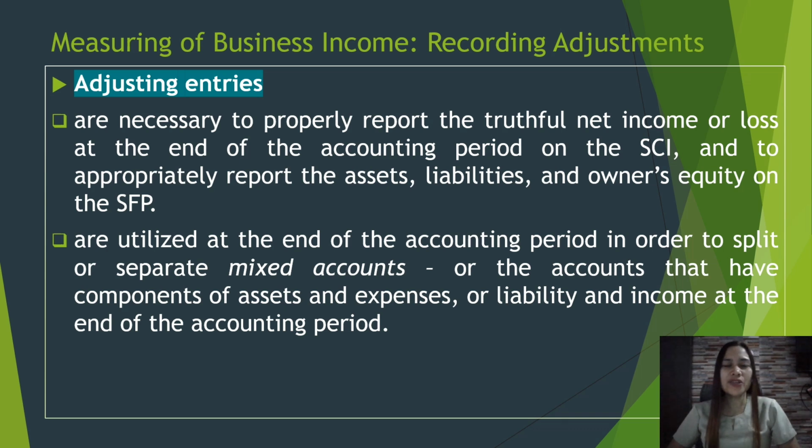These adjusting entries are utilized at the end of the accounting period in order to split or separate mixed amounts, or the accounts that have components of assets and expenses, or liability and income, at the end of the accounting period. So this is another reason, to separate mixed amounts. So accounts that have components of assets and expenses, say for example, the prepaid expenses. These prepaid expenses are of course assets, but there may be a portion of it which is already used. So these expenses must be separated from the assets.